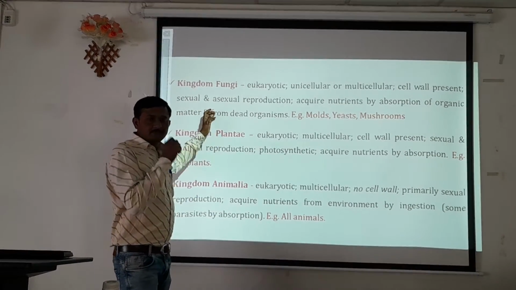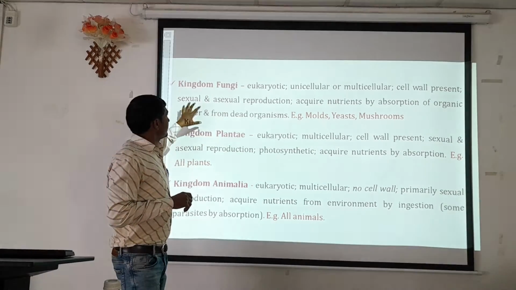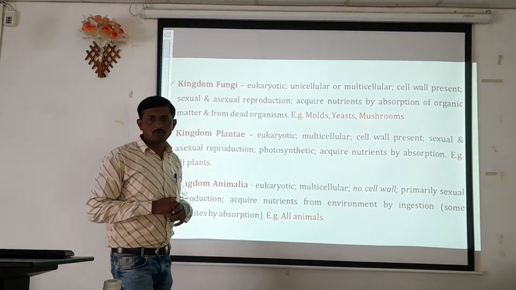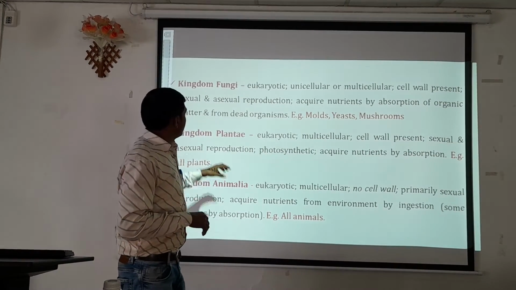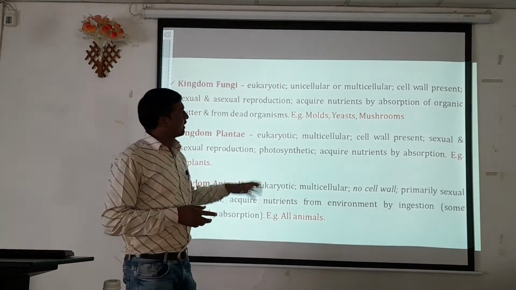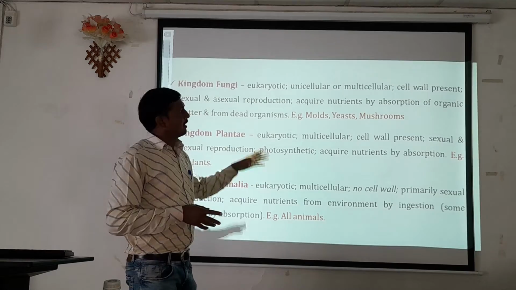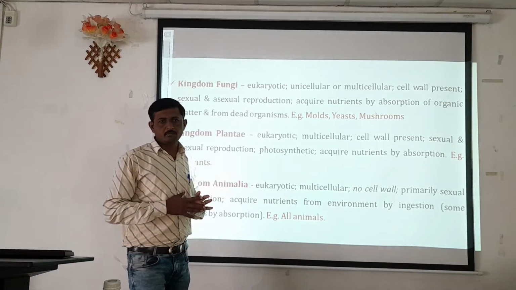A cell wall is present; presence of a cell wall is a characteristic of kingdom Fungi. They reproduce by both sexual and asexual modes of reproduction. They acquire nutrients by absorption of organic matter from dead or decaying organisms.